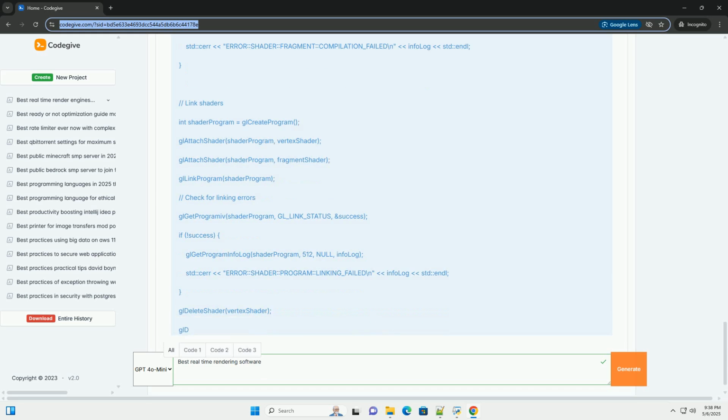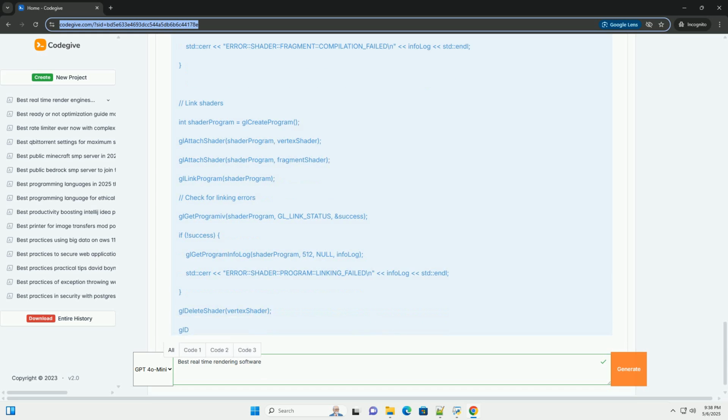The OPENGL_FORWARD_COMPAT flag might be necessary for macOS. GLAD initialization: GLAD loads OpenGL function pointers. Crucially, it needs to be initialized after the GLFW window is created, because it needs an OpenGL context.